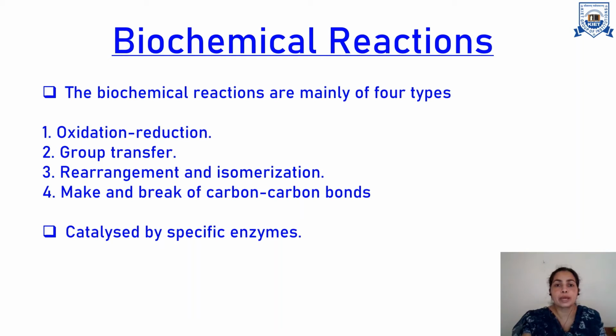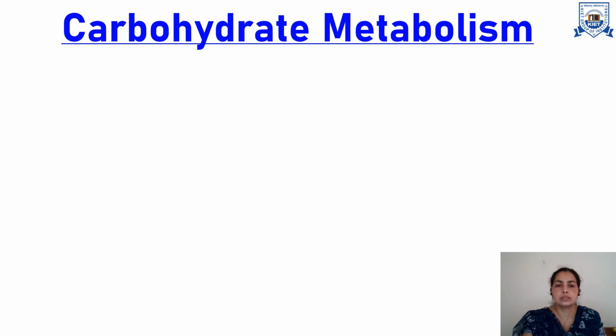Now we will see that these biochemical reactions are further subdivided into four types based on the type of mechanism or the type of changes which we observe in them. The first one is redox reactions, the second one is group transfer, then there are rearrangement and isomerization reactions, and the fourth one is make and break of carbon-carbon bonds. All these four types of reactions are catalyzed by specific enzymes. We will see them as we come across them.